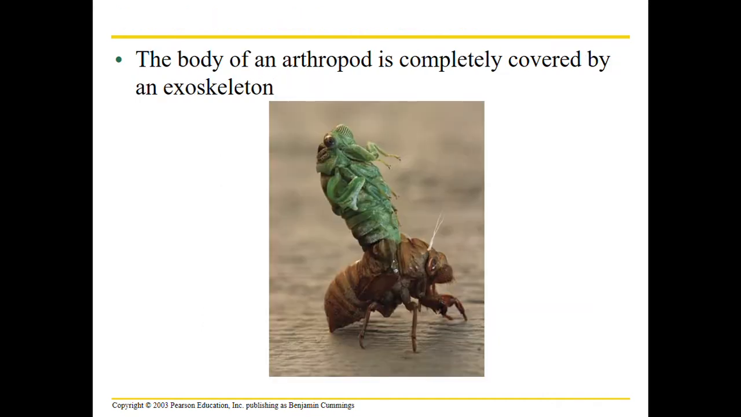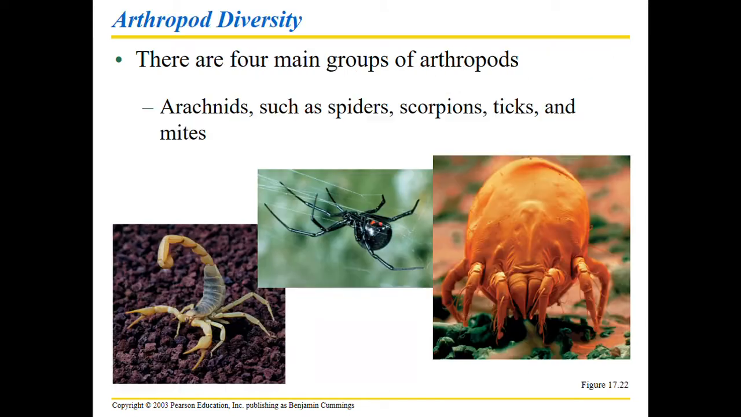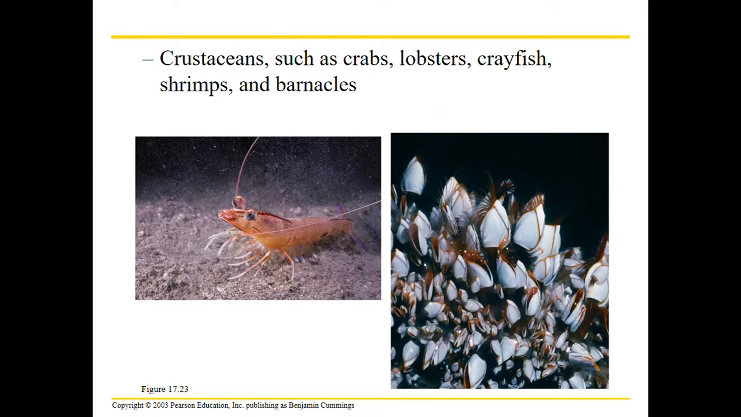And the whole entire outer skeleton is made of chitin, a very strong protein. This outer skeleton is called an exoskeleton, and if these arthropods want to get bigger, they have to shed their exoskeleton. And then we have four main groups. We have arachnids, which include spiders, scorpions, ticks, and mites. We have crustaceans, which include crabs, lobsters, crayfish, also known as crawdads, shrimps, and barnacles.